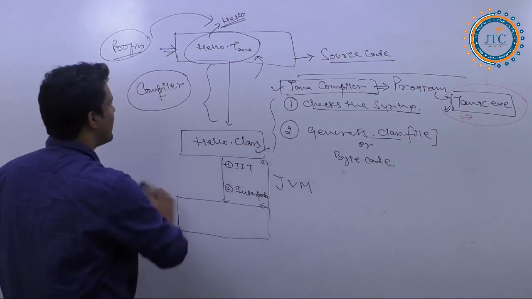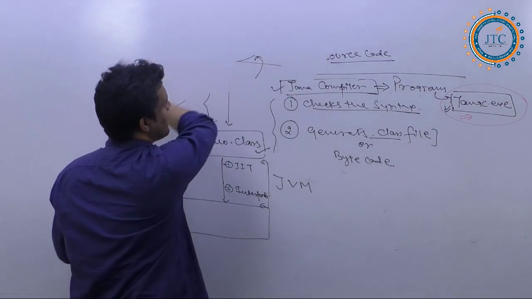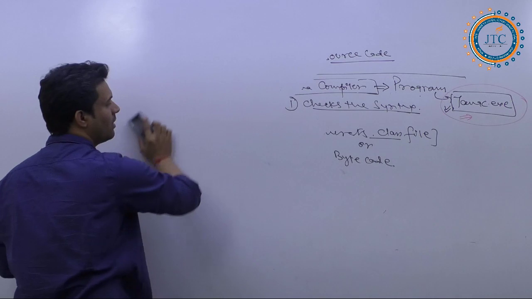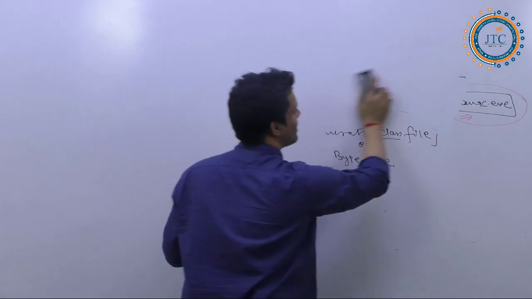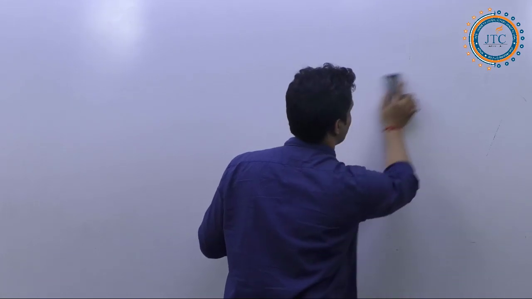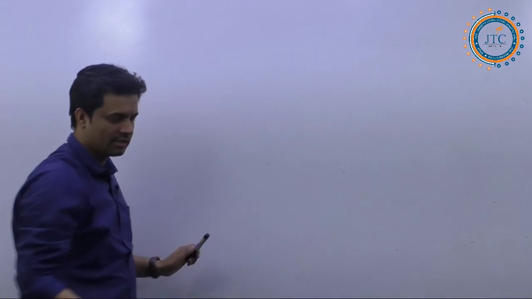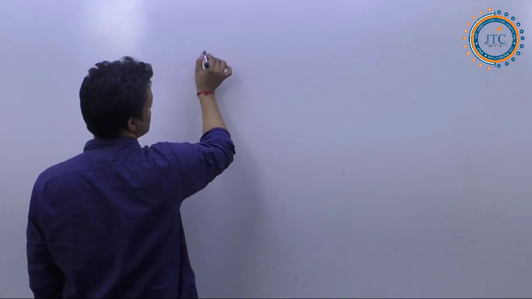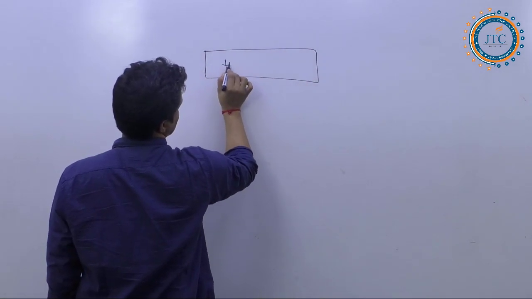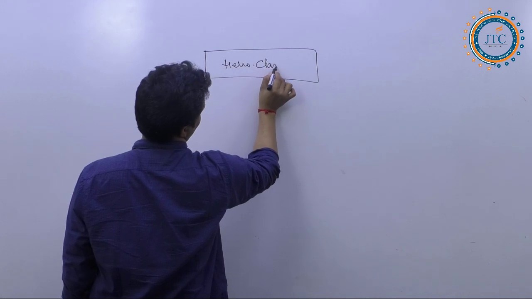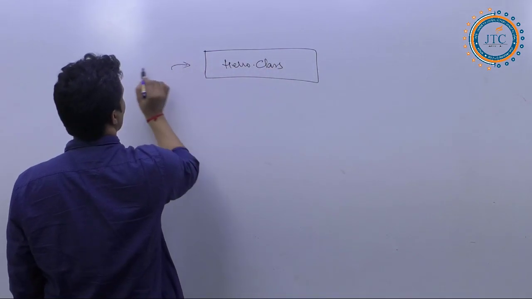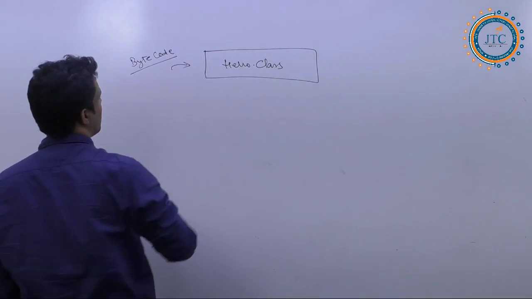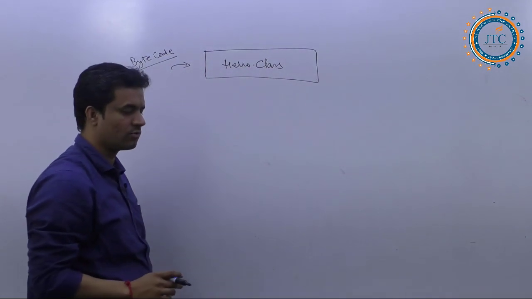Now, let me come to what exactly the JIT compiler is, how this interpreter is working, what is the processing, is there anything inside this, that we will see. Suppose here is your .class file, that is the hello.class file we are getting. We will call it a byte code. We are calling this particular one a byte code.